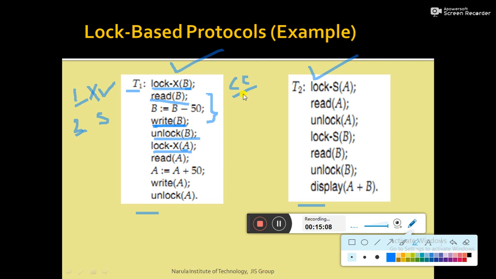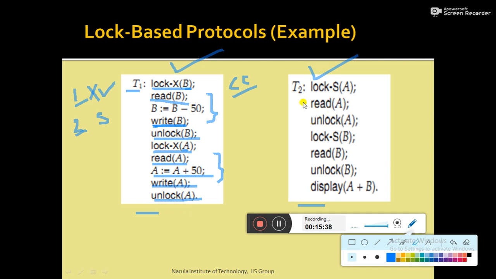Now again, if the concurrency control component grants the lock request, then T1 can proceed. T1 reads the data item, modifies it, then writes it back to the hard disk, and once all the operations are completed, T1 executes unlock A, by which T1 releases the lock on A. After that, if any other transaction tries to access data item A, it can.